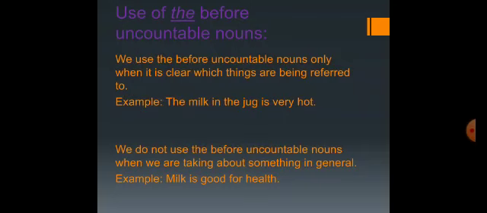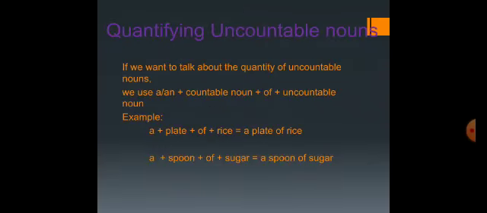We do not use the before uncountable nouns when we are talking about something in general. So when we talk about something in general, we do not use the before the uncountable noun. For example, milk is good for health. Here we are talking about milk in general. The sentence milk is good for health is just a normal statement, so we have not added the before the uncountable noun.